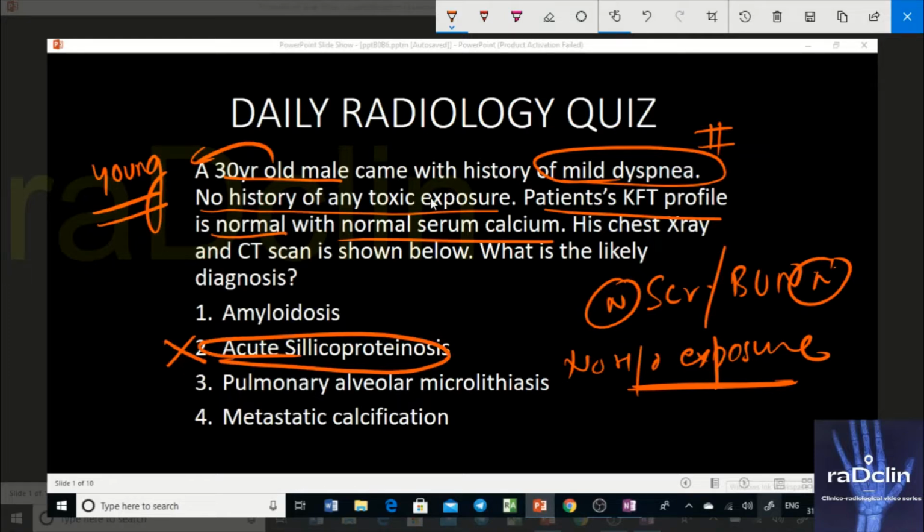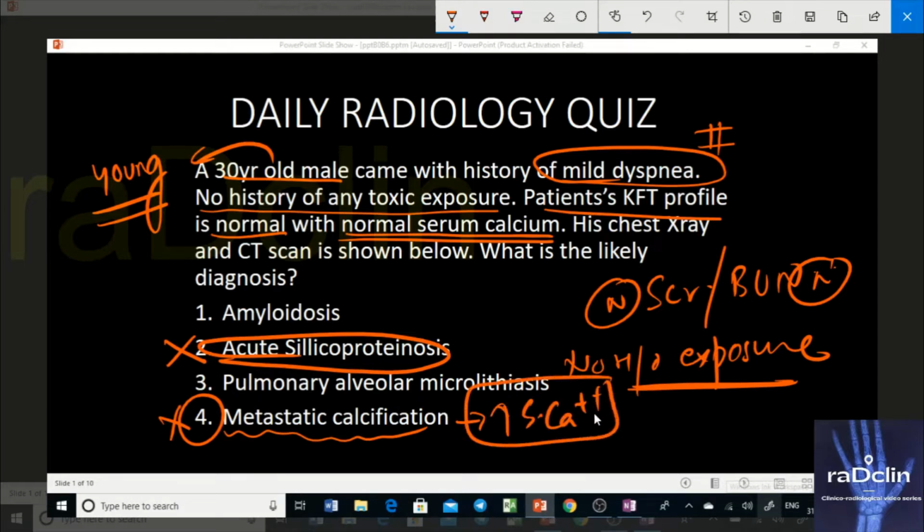We'll go into the options in detail, but I'm just telling you how to approach a question. So we have no history of any toxic exposure. Now we have a normal serum calcium. What does it help us rule out? The fourth option. Why? Because metastatic calcification, anywhere in the body, happens due to increased serum calcium. When your serum calcium is increased, it gets deposited into the tissues, and that's what causes metastatic calcification.